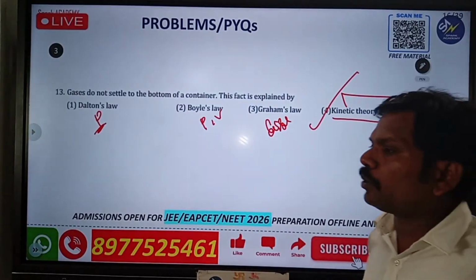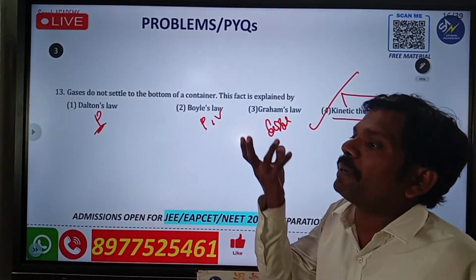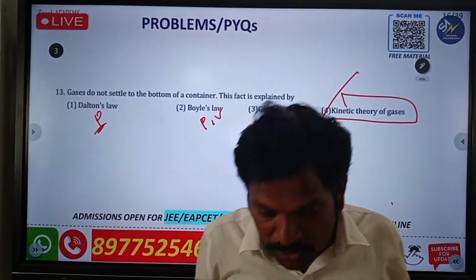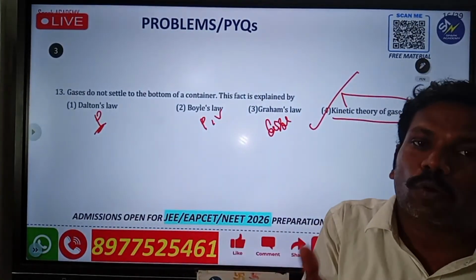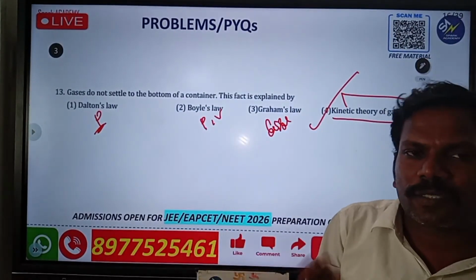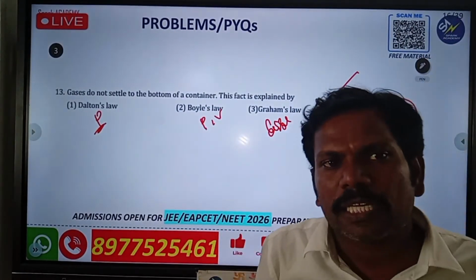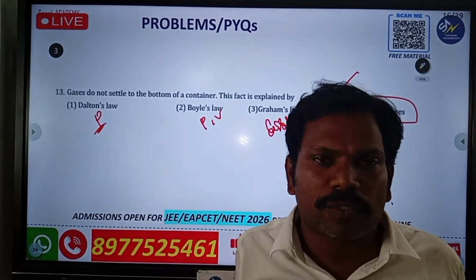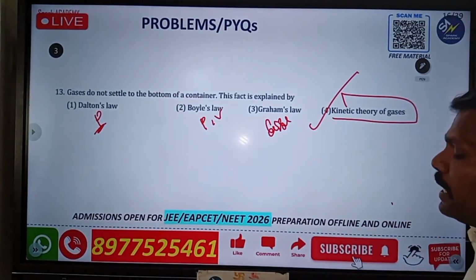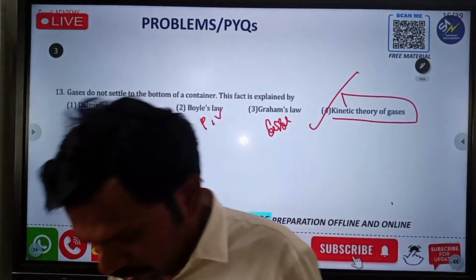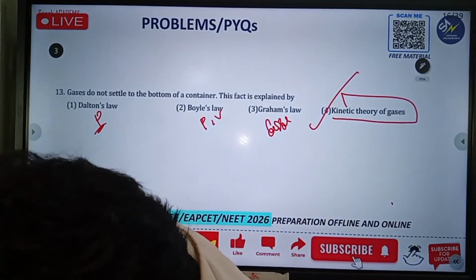You already know that gases have an escaping nature. That means if you put gas in an open container, it will escape from there. If it is a closed container, that is good, it will stay. Otherwise, it will go to the top. This is the property I already told you. This is the special property, and it is explained by the kinetic theory of gases.